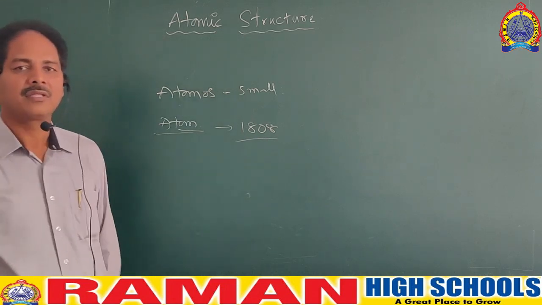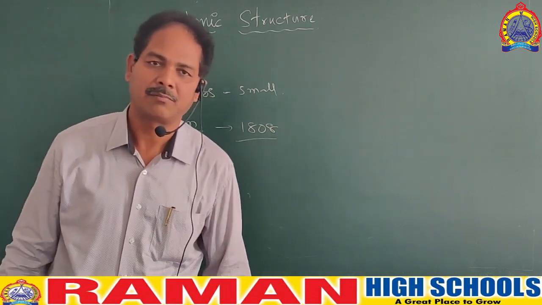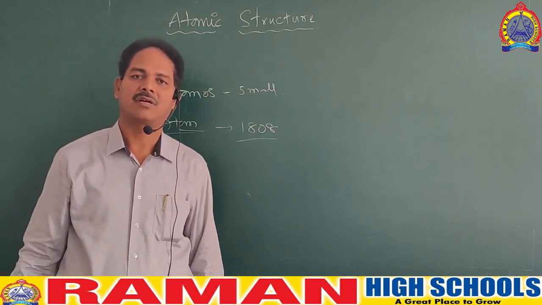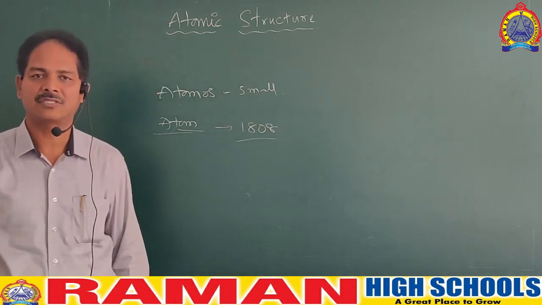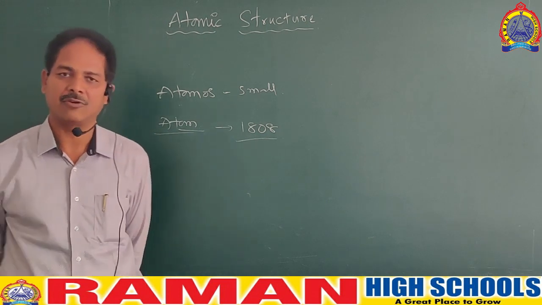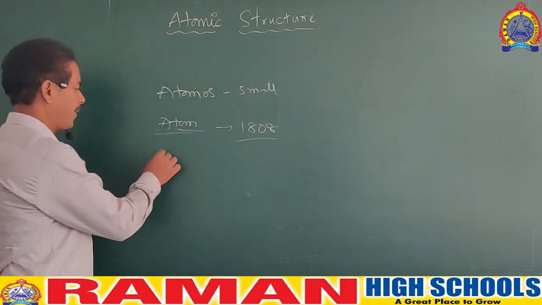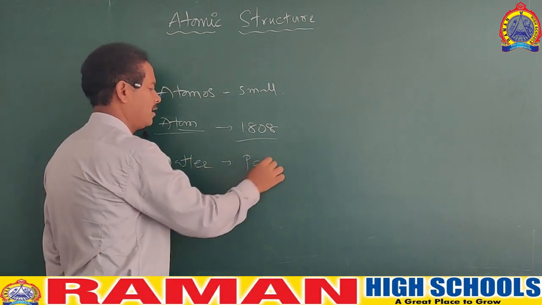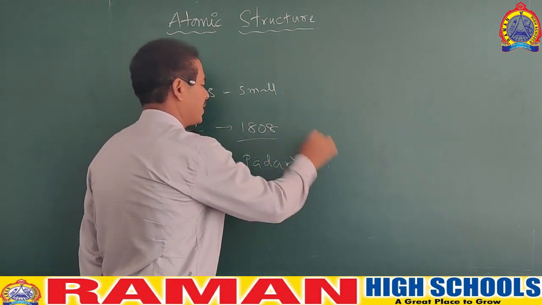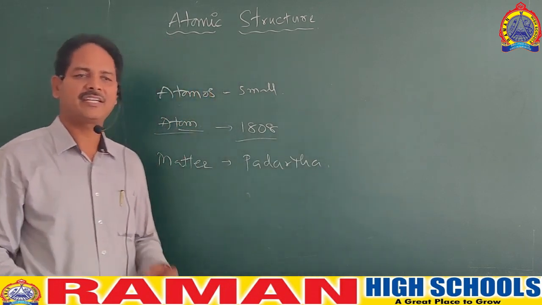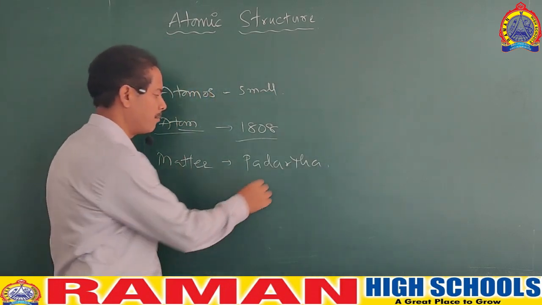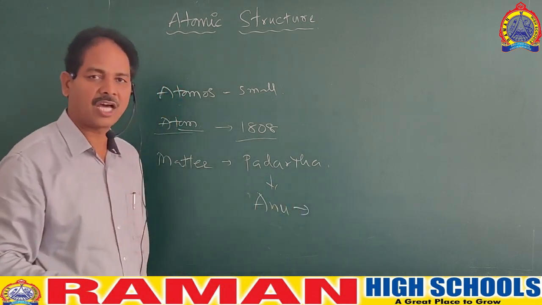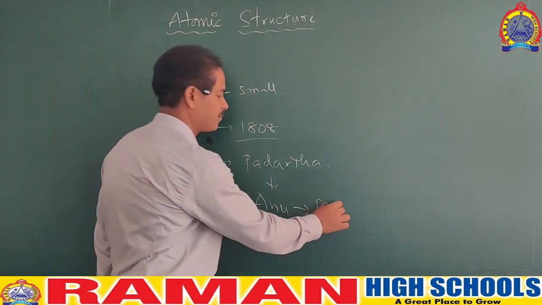But the great Indian saint Maharshi Kanada discussed atoms and molecules about 1500 years ago. He said matter means padartha, and the padartha is made of very tiny particles called anus. In modern language, the anu is called a molecule.